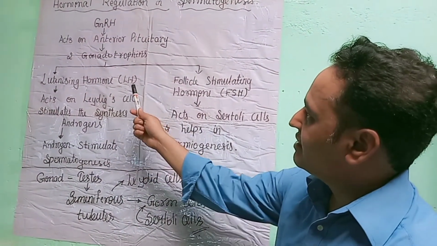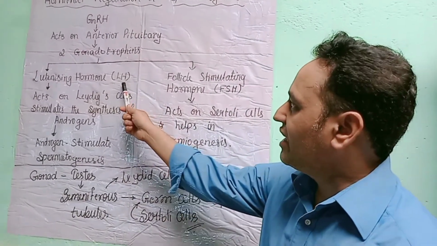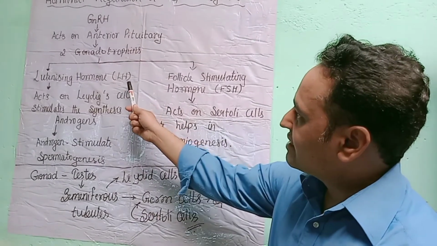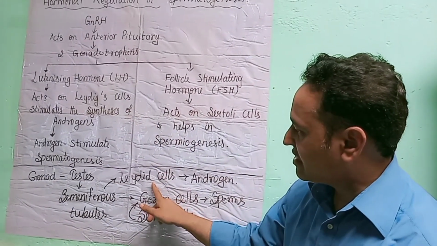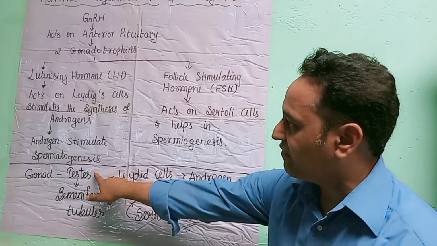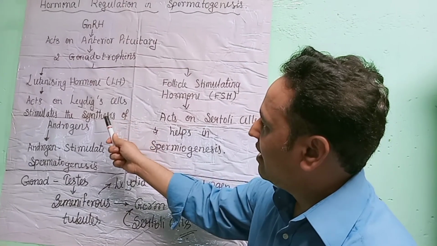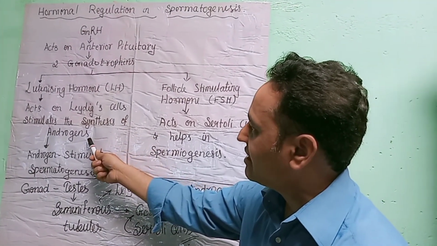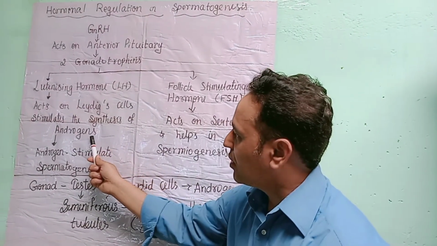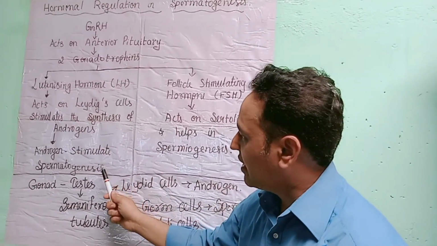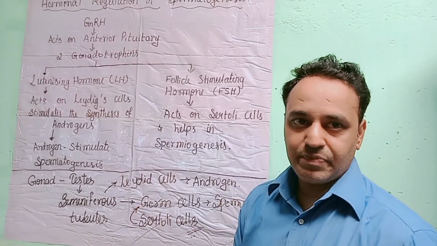The first gonadotrophin is luteinizing hormone, LH. This luteinizing hormone acts on Leydig cell. As I said, Leydig cells are present between the seminiferous tubules of the testis. So luteinizing hormone acts on Leydig cell and helps in the synthesis of the male sex hormone called androgen. Once this male sex hormone is produced, it helps in sperm production by the process called spermatogenesis.